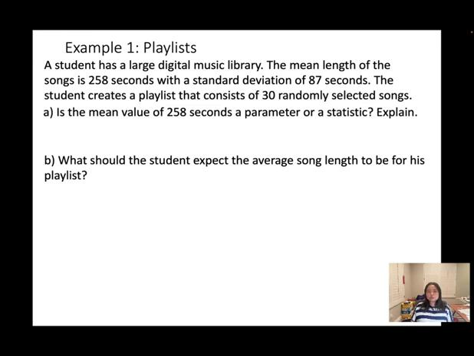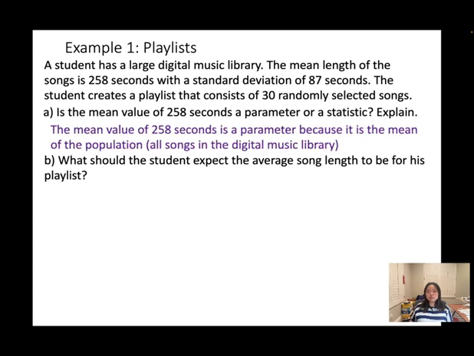Explain. So think about it. Is the 258 the sample mean or the population mean? That will be the parameter. That will be the population mean, because this is talking about all songs in the digital music library.